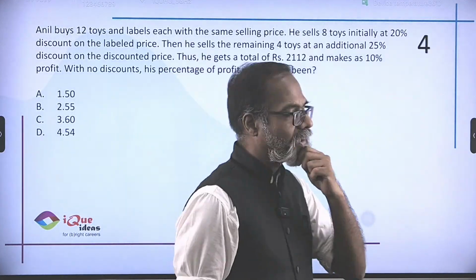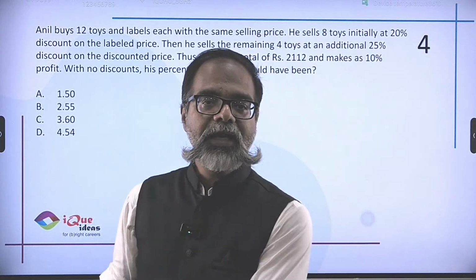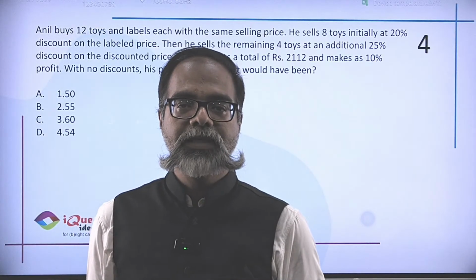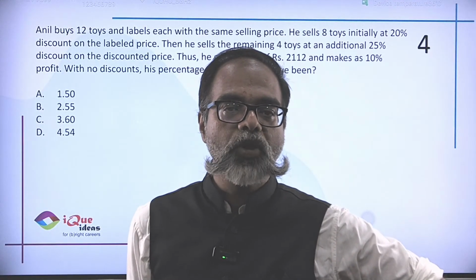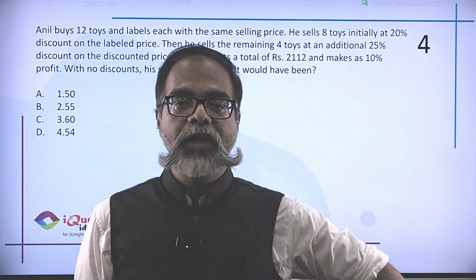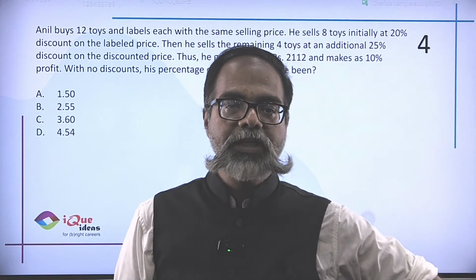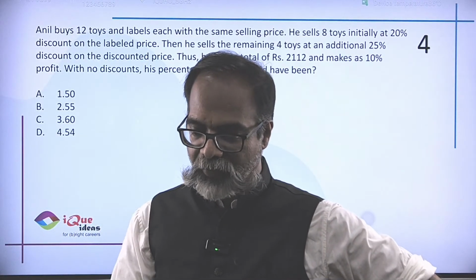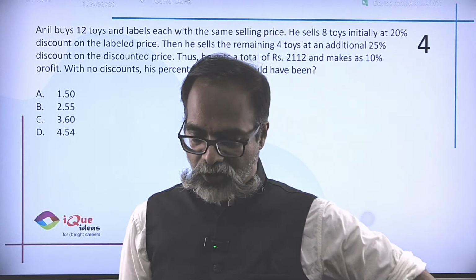Now this is definitely one of the interesting questions. It says, Anil buys 12 toys and labels each with the same selling price. He sells 8 toys initially at 20% discount on the labeled price. Then thus he gets a total of rupees 2112 and makes a 10% profit. So with no discount, what is his percentage of profit? What would his percentage profit have been in this particular case? Now, definitely a very, very interesting question to solve, right?